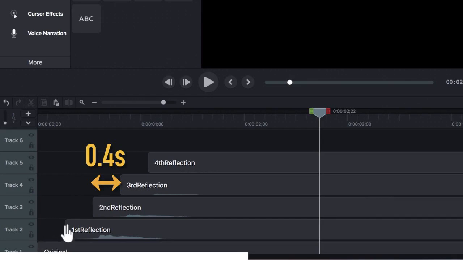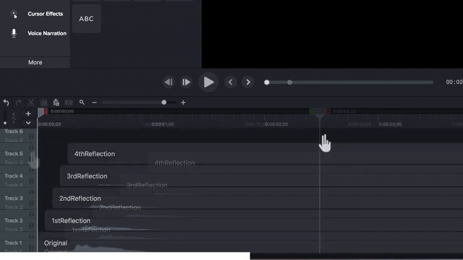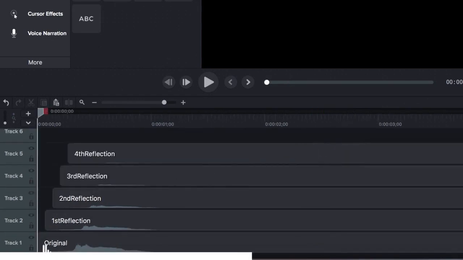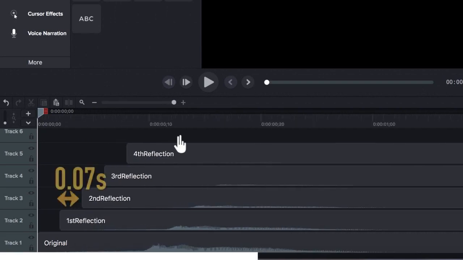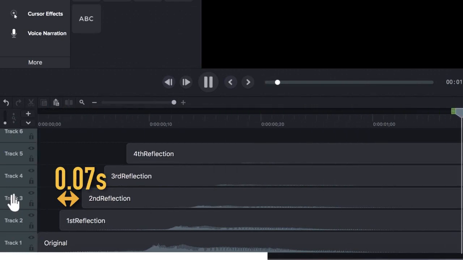Now we will make the time gap very small. All right, now the time gap is about 0.07 seconds. So let's zoom in a little bit. This time gap now is 0.07 seconds. Let's see if we can hear the individual echoes. Here goes. Yo! Could you hear it? Let's play it one more time. Close your eyes and see if you can actually hear the individual echoes. Here goes. Yo!